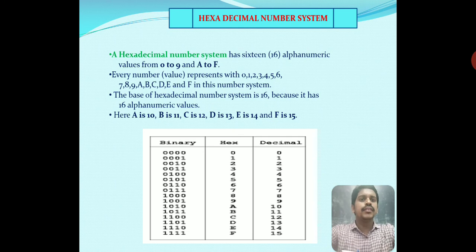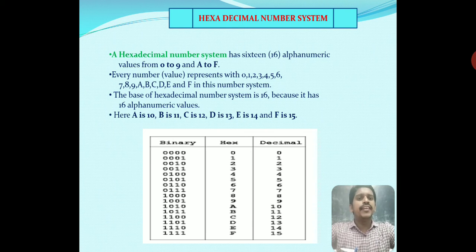Every number is represented with 0, 1, 2, 3, 4, 5, 6, 7, 8, 9, A, B, C, D, E and F. These are the 16 values we have to represent any number. The base of the hexadecimal number system is 16 because it has 16 alphanumeric values, that means 0 to 9, A to F.